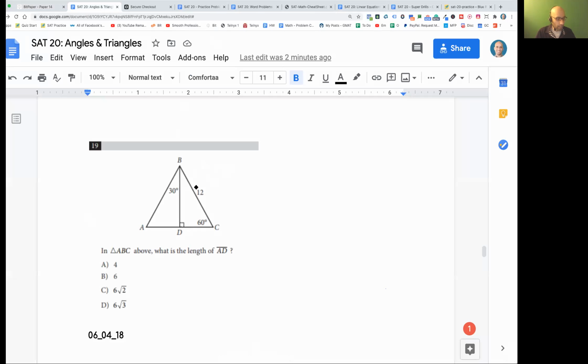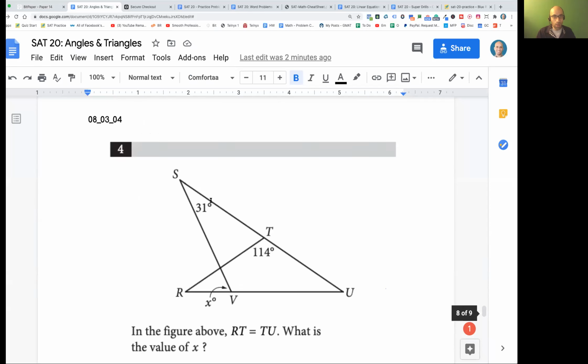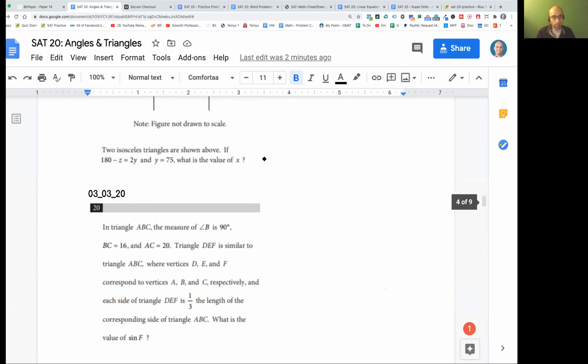Let's see what else we can do with the 30, 60, 90 if we have anything. Otherwise, we're going to move to the last one, which is similarity of triangles.